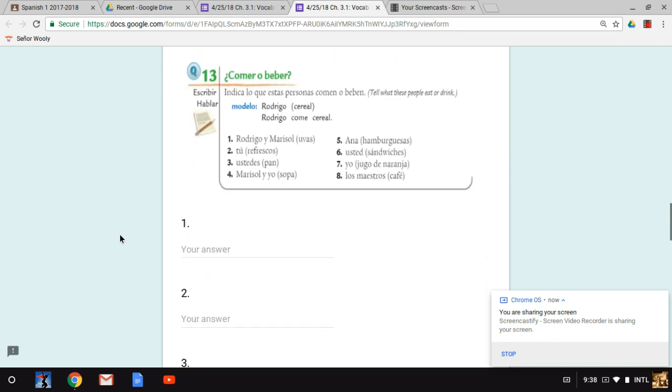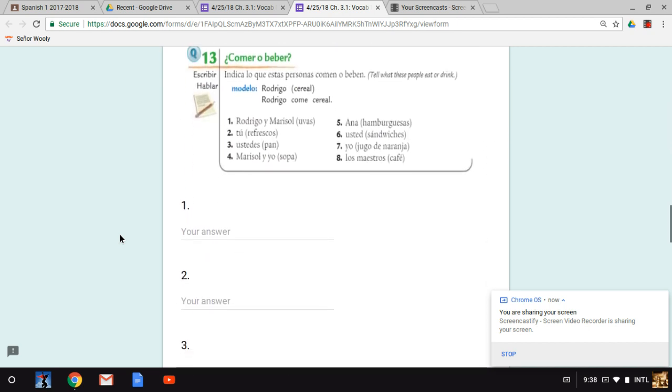All right, activity 13. This one's pretty straightforward. You get it. Here's the example, modelo. You get a name or person or people, and then you get a food item or drink item in parentheses, and it says, indica lo que estas personas comen o beben. So what these people eat or drink. So cereal, it's obvious that we eat that. So all you want to say is that this person eats whatever is in the parentheses. And then here's the example.